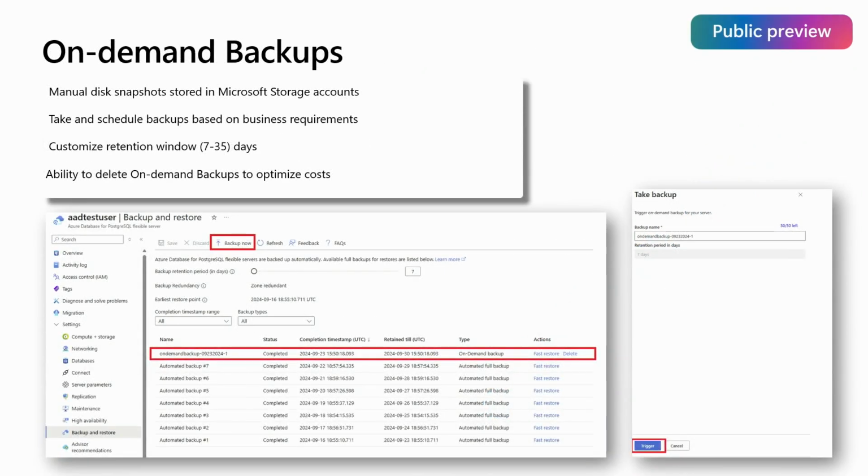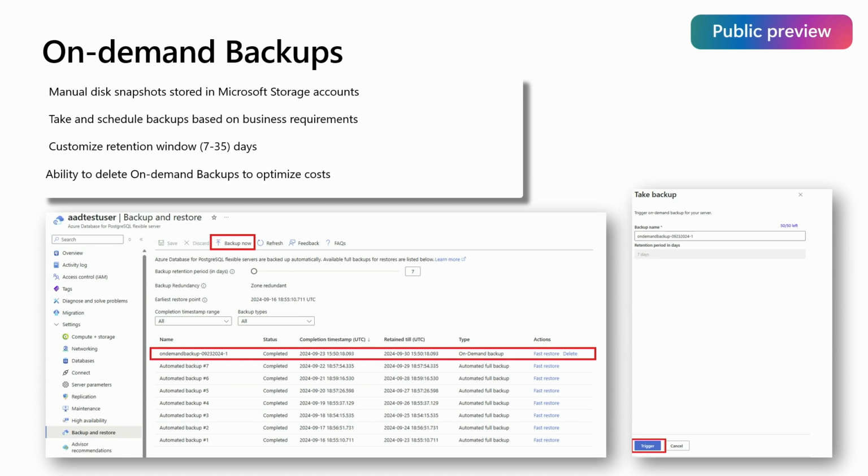One more related feature, you may notice in Azure Portal this week that a new little button shows up when you go into backup and restore, which is backup now. If you're making a change, maybe you've done some performance tuning and you're making a major change to your database service, maybe you want to take a backup right there to get a baseline. This is something customers have been asking us for a long time.